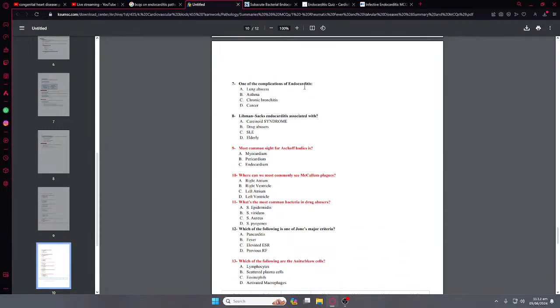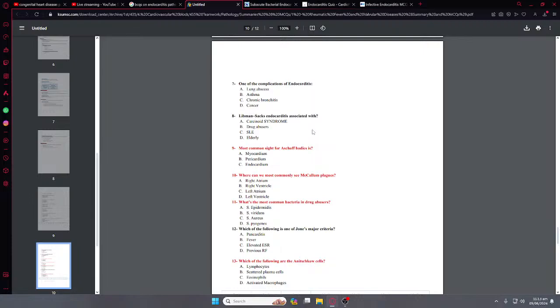One of the complications of endocarditis is like the abscess, but yeah, the most common complication. Libman-Sacks endocarditis is associated with SLE, because the body is made up of cells, right?